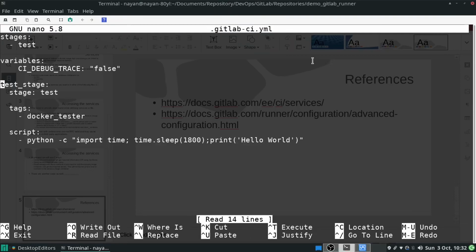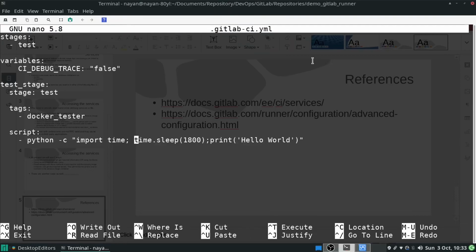I have given the name test stage, so you can give any other name, but I have just provided a simple name to this stage, test_stage. These are the test stage tags, so this will be the GitLab runner tag name. This will be the runner name which I want to utilize for this CI/CD pipeline. In my case, I want to utilize the docker tester GitLab runner for this CI/CD pipeline, and then I have simply used a Python command.